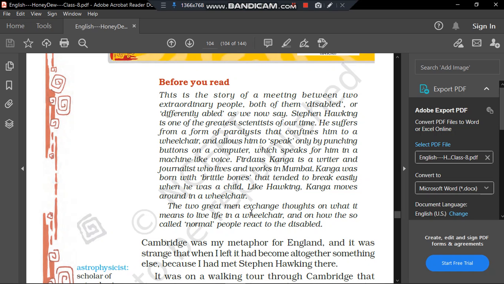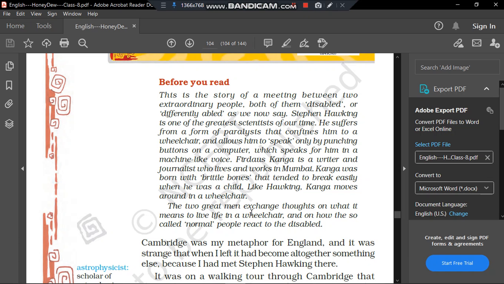And when he was saying goodbye to Mr. Hawkins, the author said that he could swear that Mr. Hawkins was waving at him, even though he was not, because obviously he could not wave. He was not able to move his hand, but still, when the author looked at him, he thought that Mr. Hawkins would be waving at him were he able to do that. So that is the chapter, A Visit to Cambridge.